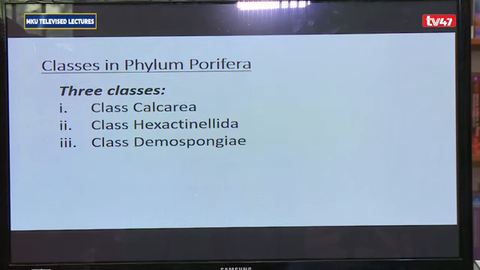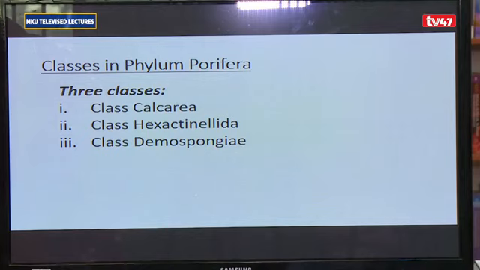The three classes in the phylum Porifera are based on the nature of the skeleton. So I've got three classes. Number one, class Calcarea. This comprises sponges that have a skeleton made of calcium carbonate. These ones have calcareous spicules in them.